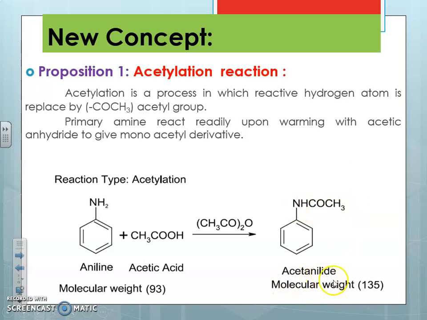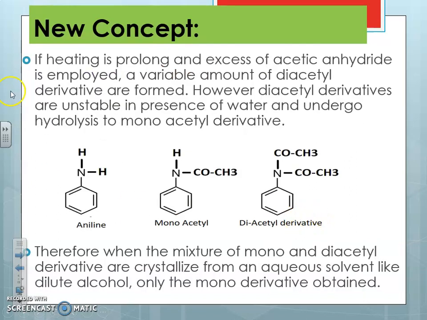This we call acetanilide. It has a molecular weight of 135, and this aniline precursor has a molecular weight of 93. So this aniline reacts with acetic acid in the presence of acetic anhydride. It will give acetanilide, which is our product and which is the monoacetyl derivative.